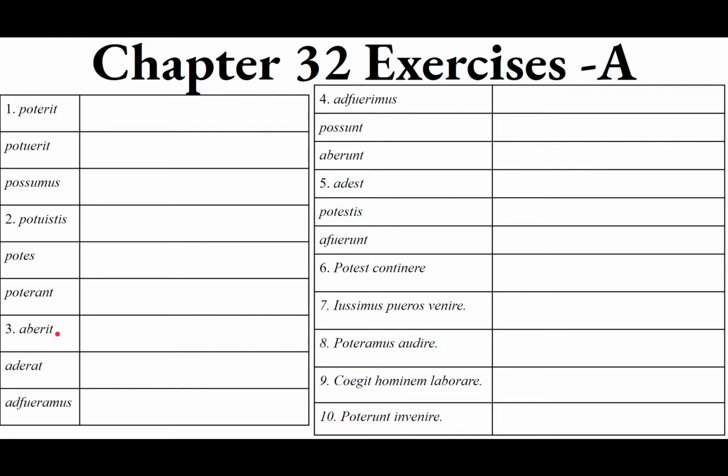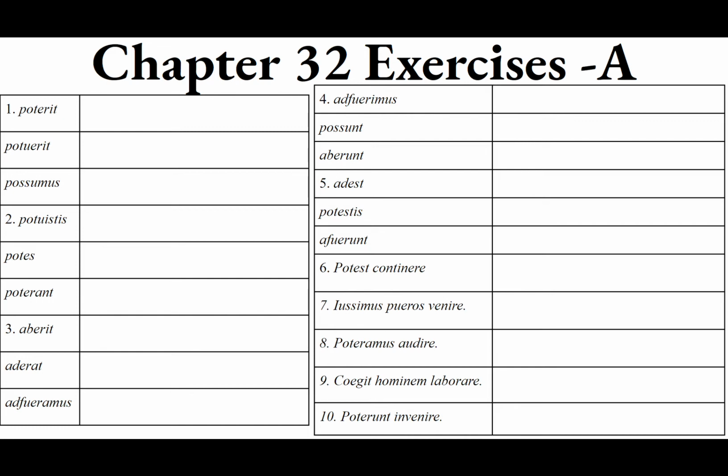We're on number 3. We don't have any more forms of possum. Now we have obsum, obesse, afui, afuturus. It's ob and sum, so if you know sum, you know obsum. It's erit, third person singular future, will be. And then ob means away from, absent. So he, she, it will be away. He, she, it will be absent.